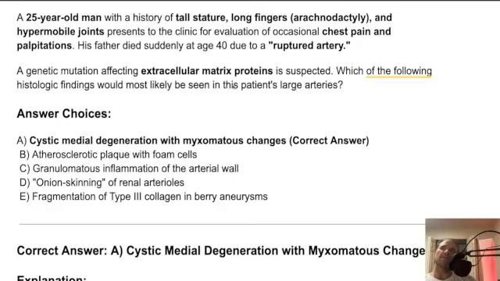This is a really important concept here. So we think of Marfan syndrome, and I've seen a Marfan patient before. They have tall stature, long fingers, hypermobile joints, chest pain, palpitations, and this guy's got a ruptured artery. And they might ask you, hey, what is this similar to? Or what would this be seen in a patient with these large arteries?